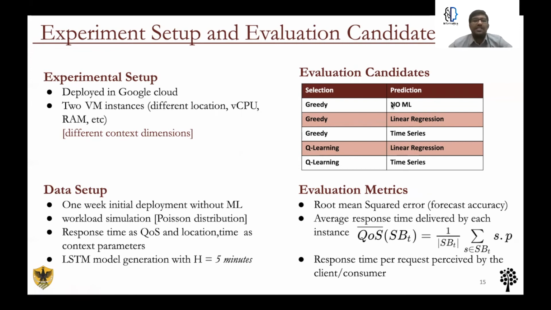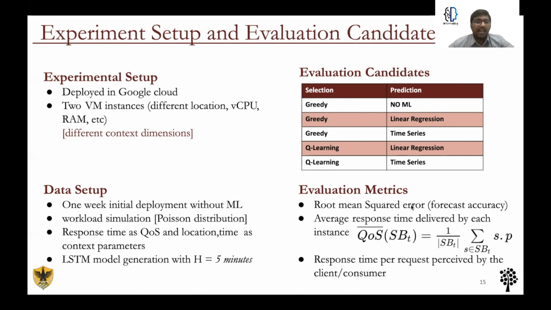As regards the evaluation candidates, we used 5 candidates as depicted in the table. The first candidate formed the naive baseline that does not use any machine learning but uses a greedy approach for selection based on the declared response time. The second one uses simple linear regression for forecasting the response time and then a greedy approach for selection based on forecast, and so on. The final one represents our approach.